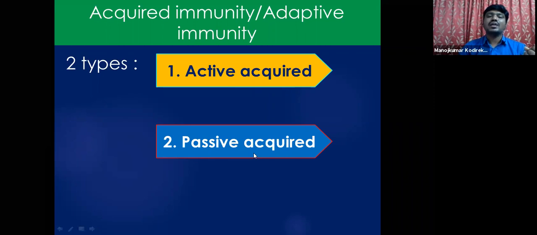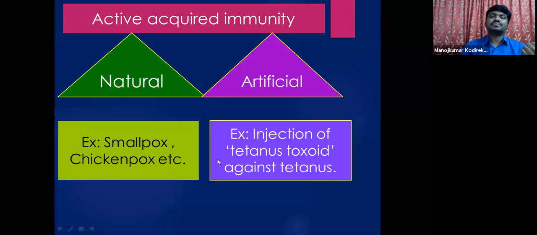Whereas passive acquired immunity means, passively, here, see, this is like a natural infection. If natural infection occurs, this is active acquired. If you take vaccination, that comes under passive acquired immunity. Active acquired immunity can be natural or artificial. Natural means we acquire immunity by natural means. So that is called natural active acquired immunity, for example, smallpox and chickenpox.